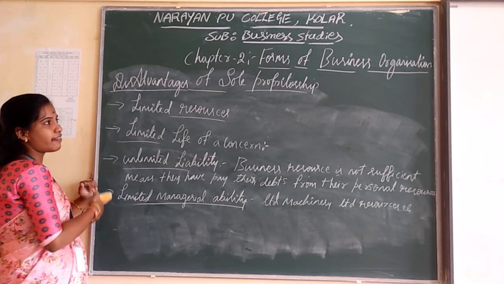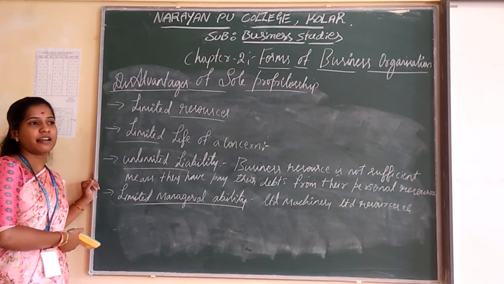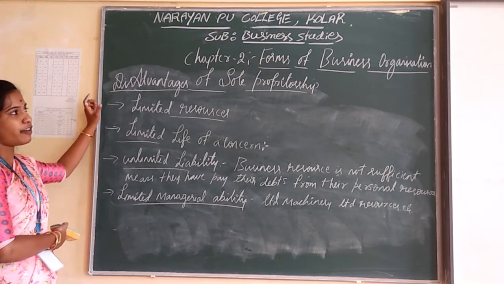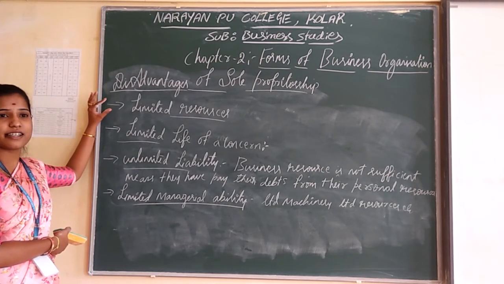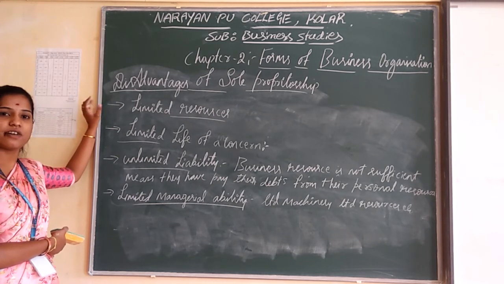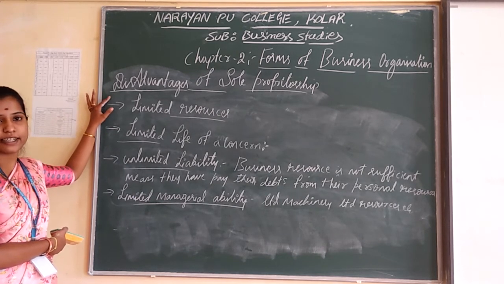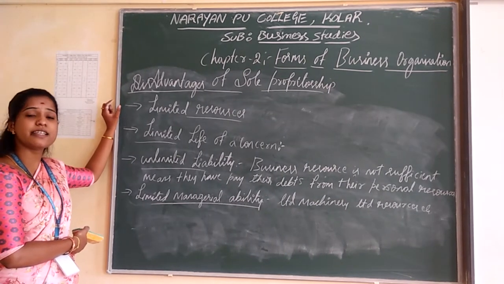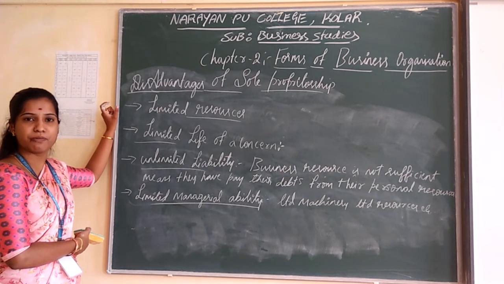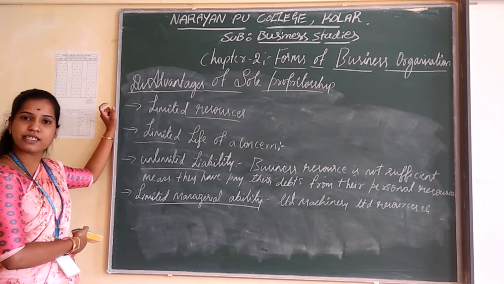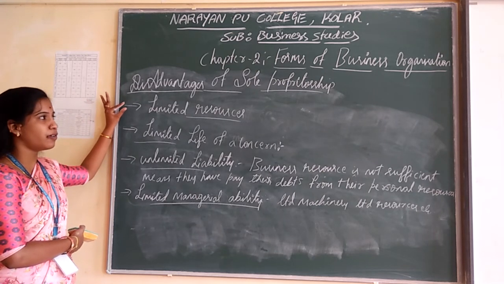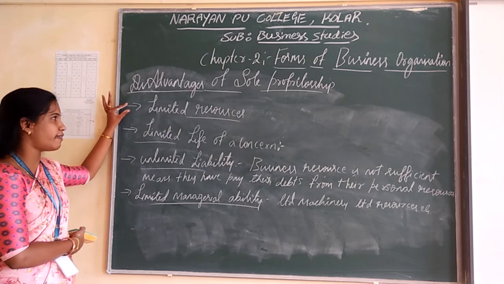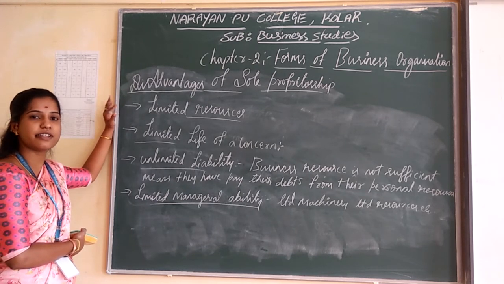So these are the disadvantages of sole proprietorship. Dear students, I think all of you understood this concept. The first form of business organization, and one of the simplest forms of business organization, is the sole proprietorship. You learned the meaning of sole proprietorship: only a single owner who is going to manage, handle and control the business organization. And you know the features, as well as the advantages and disadvantages. I hope all of you understood this concept.